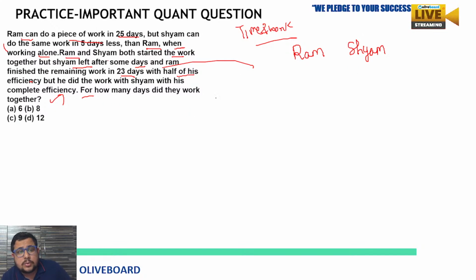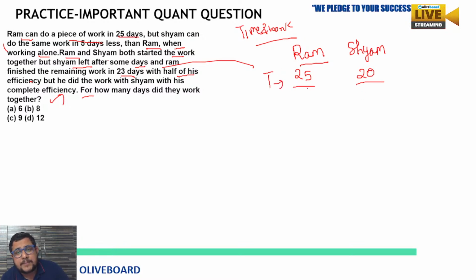So, Ram can do a piece of work in 25 days. Ram completes the work in 25 days, while Shyam is taking 5 days less than Ram. How many days less? 5 days. So 25 minus 5 means Shyam will complete the same work in 20 days.